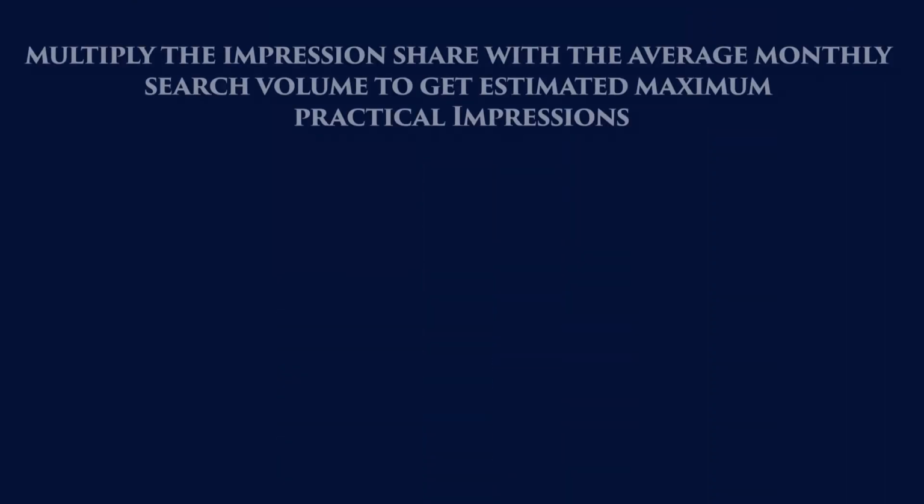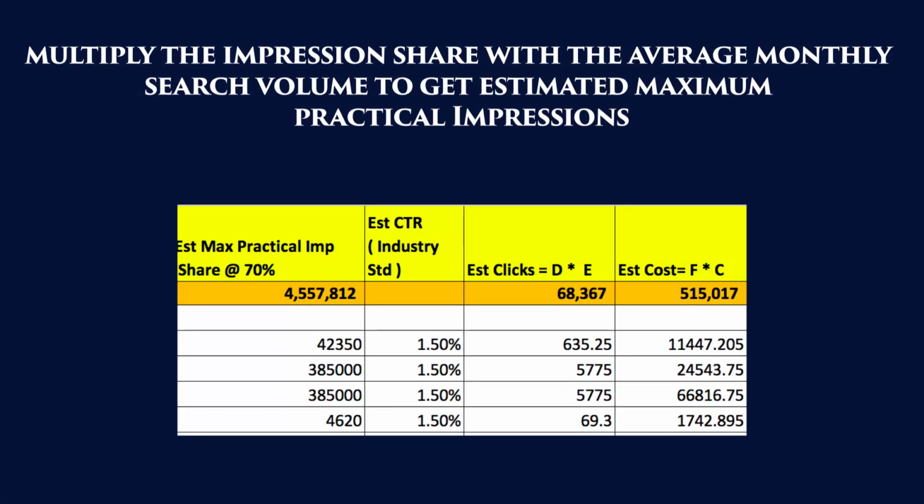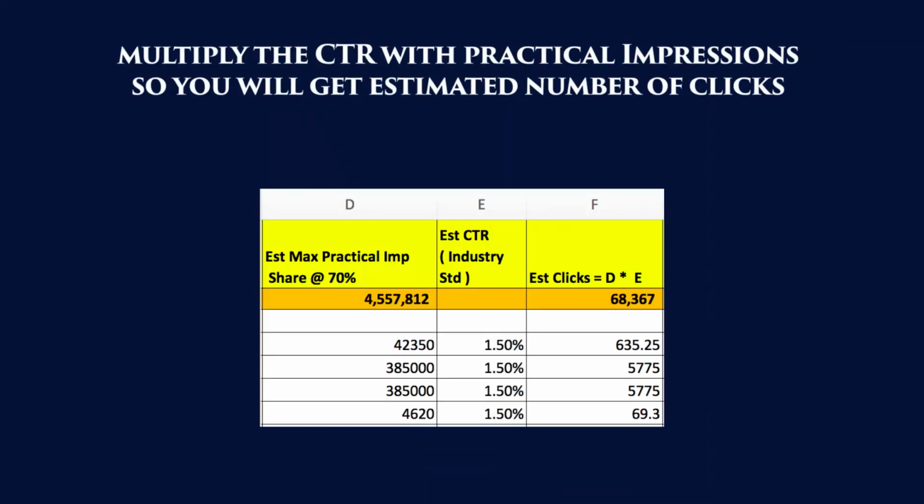Once you have identified the percentage, then multiply the impression share with the average monthly search volume to get estimated maximum practical impressions. So basically if you multiply column B with the percentage that you have assumed, you will get practical number of impressions. After impressions, we must estimate clicks, because here the funnel is from impressions to clicks and from clicks to conversions.